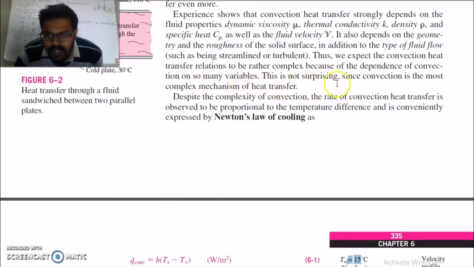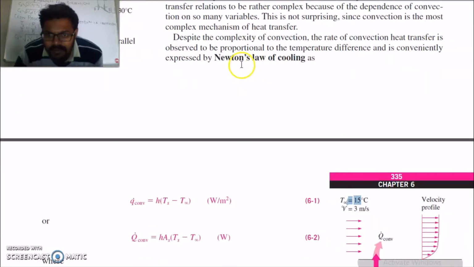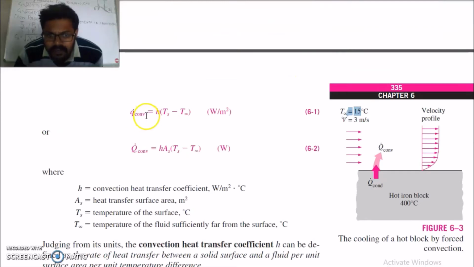That is not surprising since convection is the most complex mechanism of heat transfer. But we can simplify with the help of Newton's law of cooling, which says heat transfer during convection is equal to h into Ts minus T infinity. This is your heat transfer per unit area. Total heat transfer is equal to h into As, the surface area, into Ts, which is the surface temperature, 400 in this case, and T infinity, which is the air temperature. So this is in case of convection.